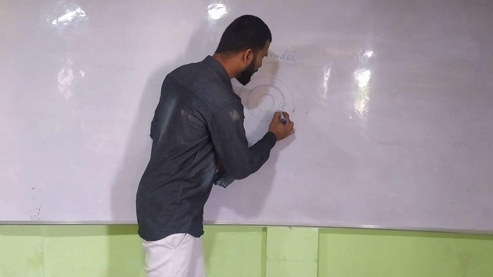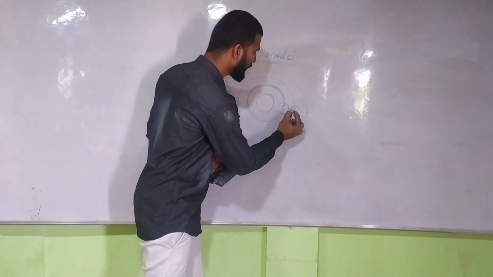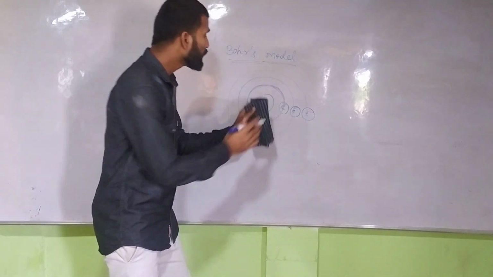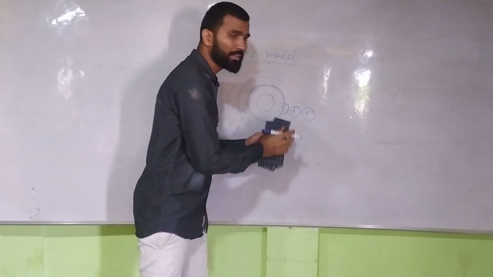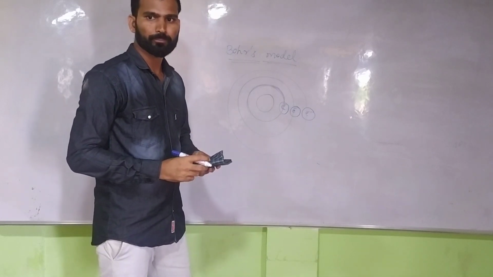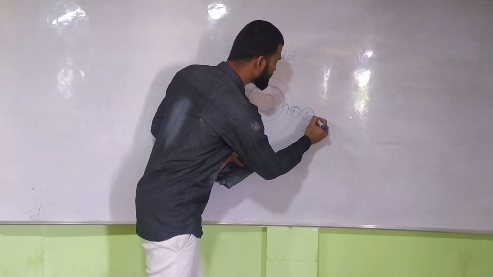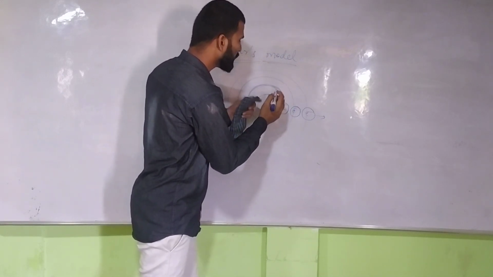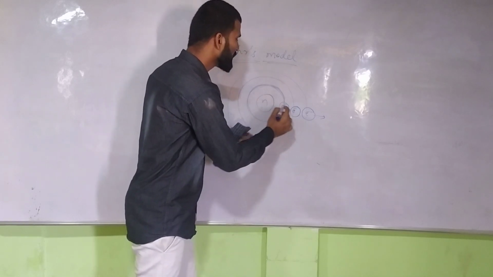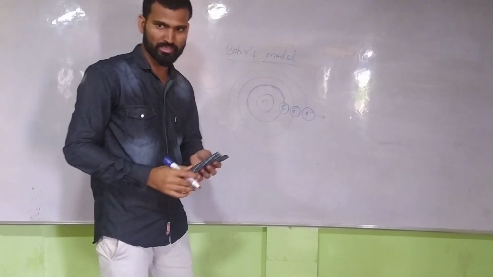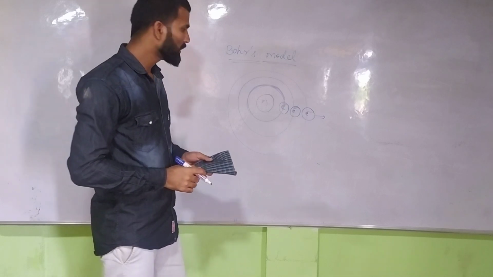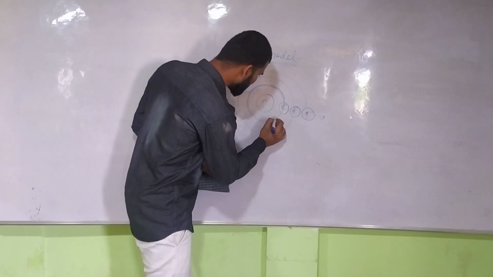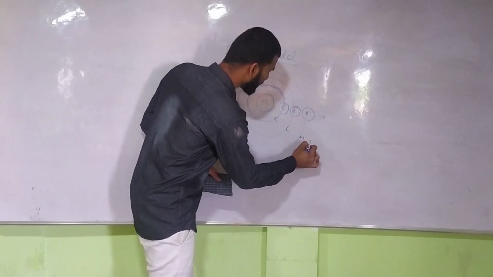But you can observe here that this electron has a minimum amount of energy, and this electron has a minimum amount of energy, and this electron too. So which electron contains more energy now? This last one. When the subshell has more space from the nucleus, the electron has more energy. Understood? So here we can write the subshells as K, L, M, N.